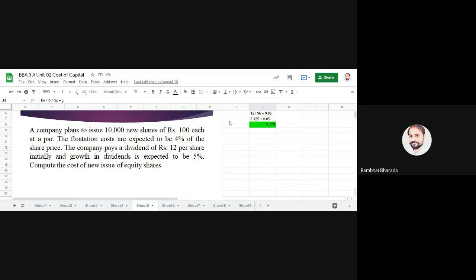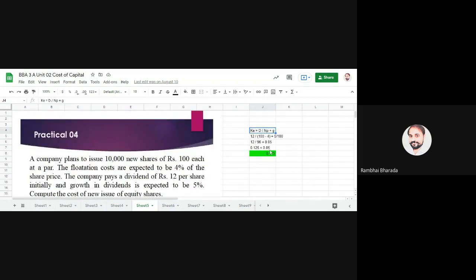These three terms are there. You need to use this formula and put in the values. D stands for dividend, NP stands for net proceeds, generally issue price minus discount. If you have a premium, then plus premium, minus issue expenses. And G stands for growth.